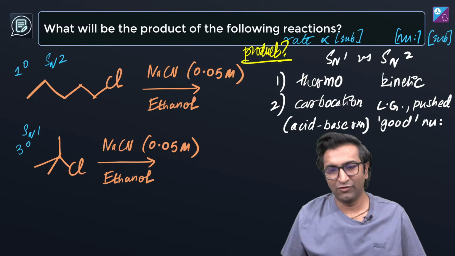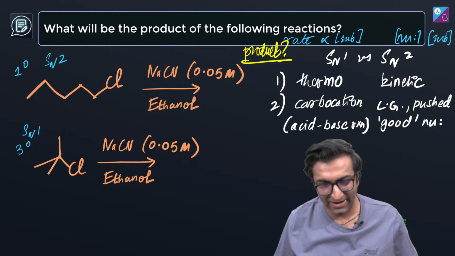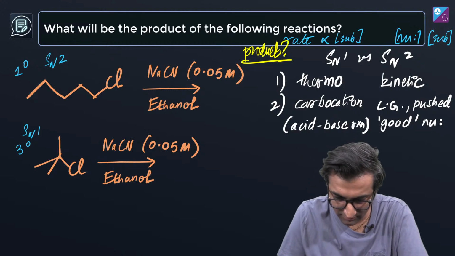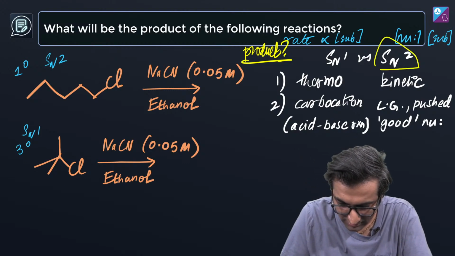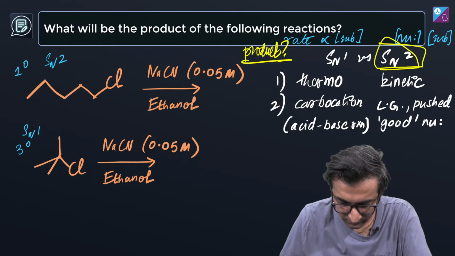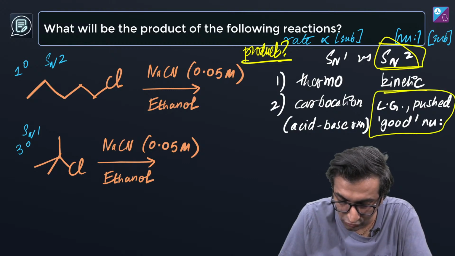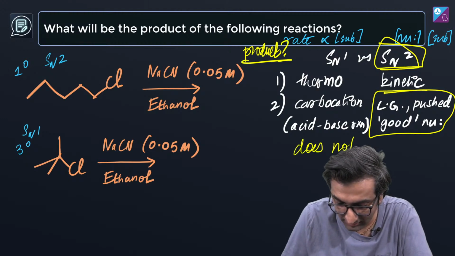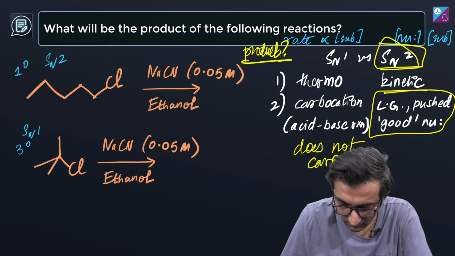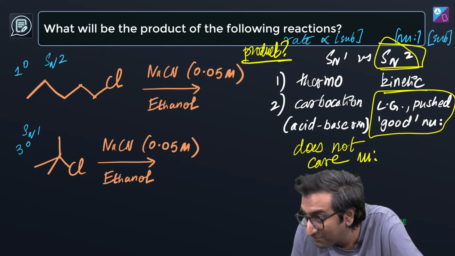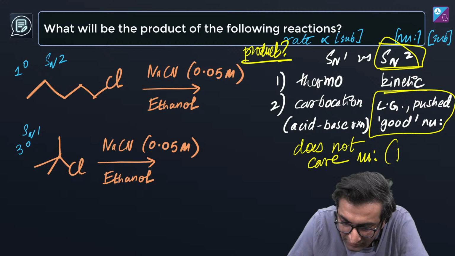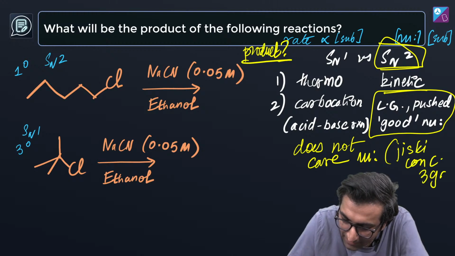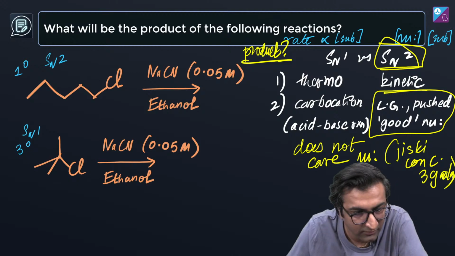The reason that I'm asking for the product is probably what is making you see that something is off. Okay, look at this side. SN2 cares about the nucleophile. SN1 does not care about the nucleophile. What does that mean? It means whichever has the higher concentration will react. It doesn't care. Okay.